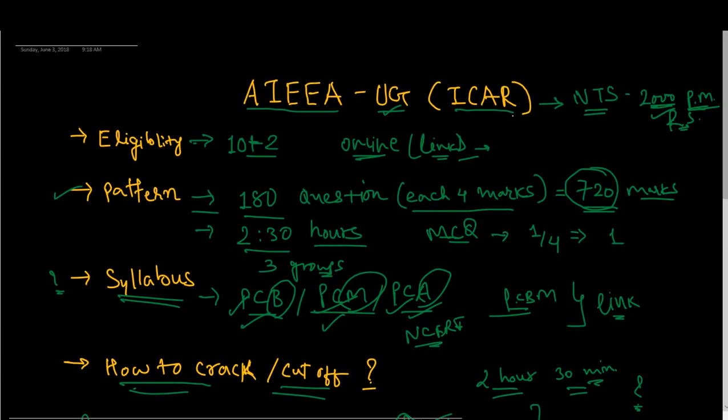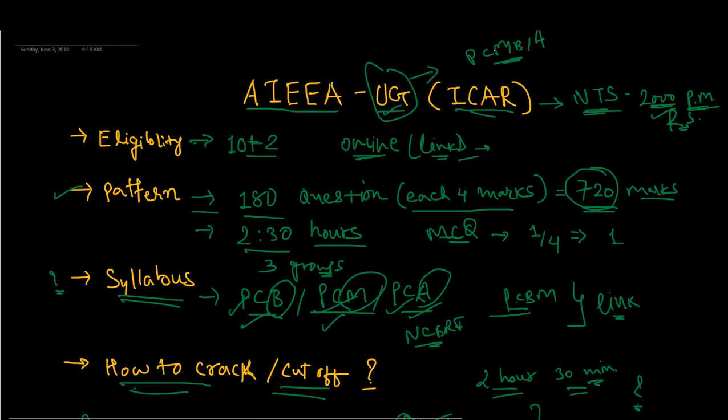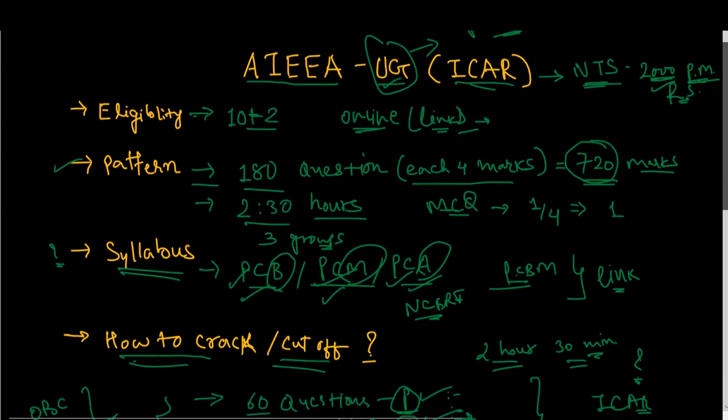So if you clear this AIEEA UG ICAR, you can get admission and a fellowship for the undergraduate program throughout the coursework. You can get admission in the different disciplines based on physics, chemistry, maths, biology or agriculture. So that is all about the ICAR UG program and how to crack this UG exam.